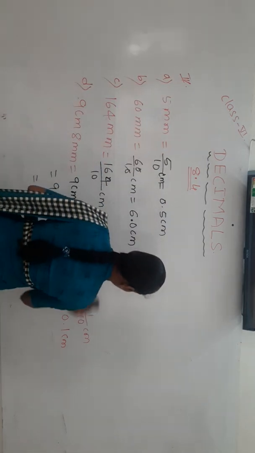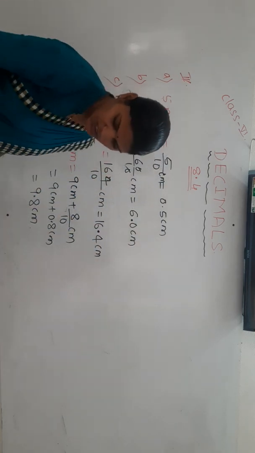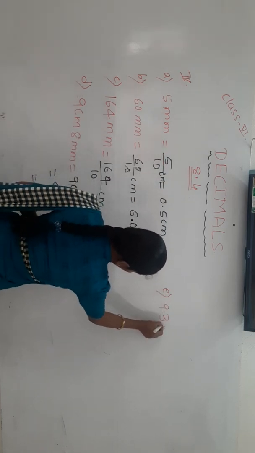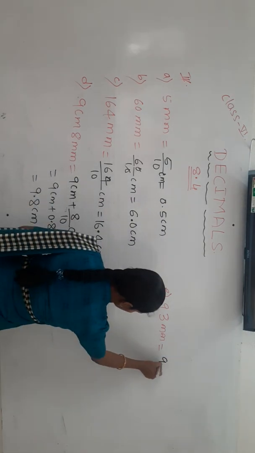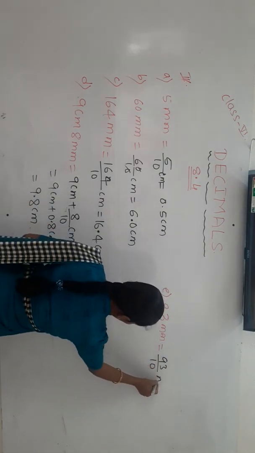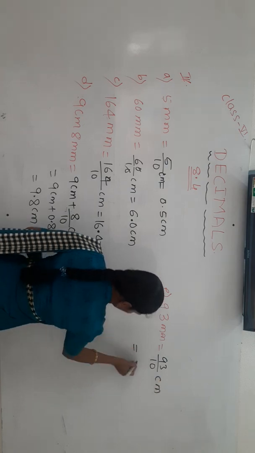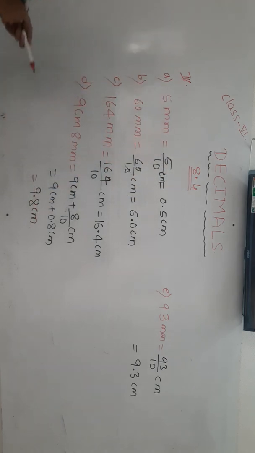Okay. Next one, the eighth number: 93 millimeter. Converting millimeter to centimeter means divided by 10, which gives 9.3 centimeter. Like this, you have to convert and express them. Just pause this video and take it.